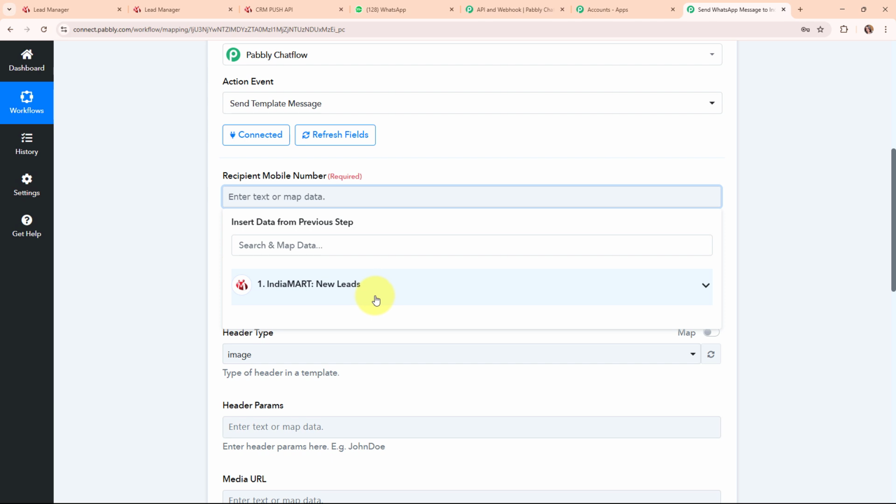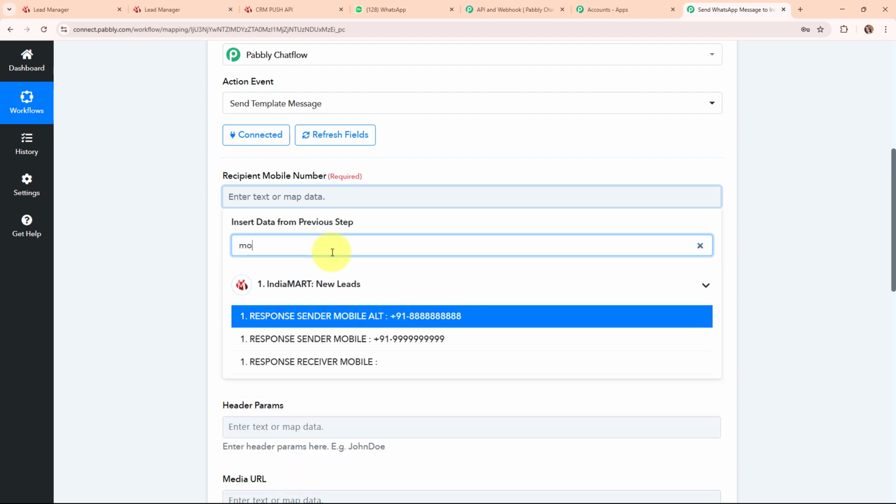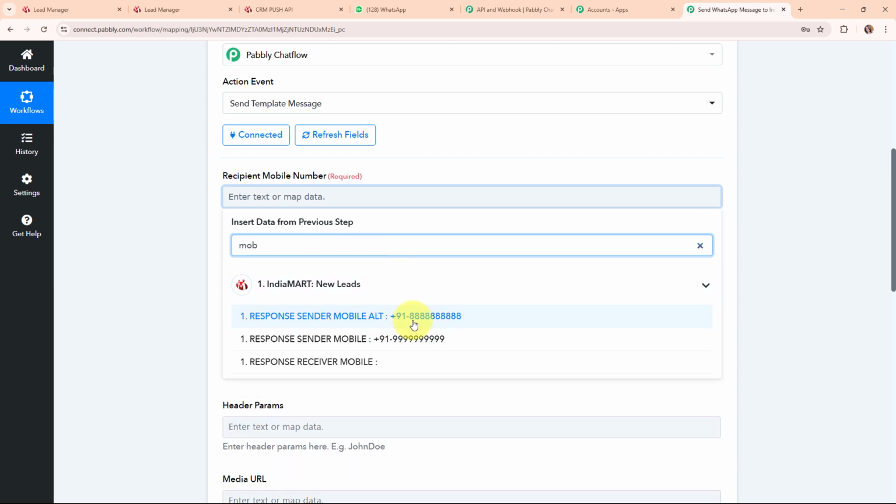Mapping makes our text dynamic, so that whenever we receive new leads through IndiaMART, the previously existing detail will be automatically updated with the new one. So here I'm going to search for my leads mobile number. This is my leads mobile number, so I'm going to map it over here.